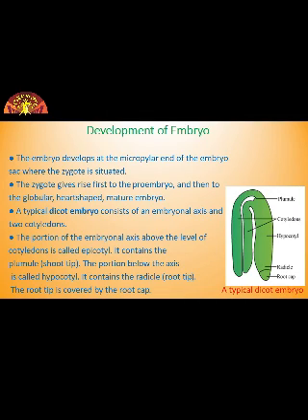The portion of embryonal axis above the level of cotyledon is called epicotyle, which contains plumule, which will give rise to shoot. And the portion below the axis is called hypocotyle, which contains the radicle, and it is going to give rise to root. And root tip is covered by the root cap, which helps in the penetration into the soil. So this was dicot embryo.